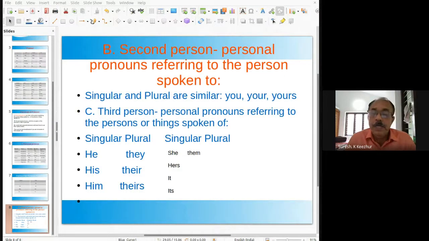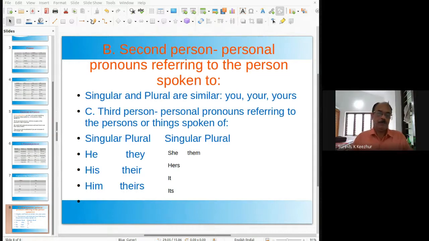We cannot see it very clearly, or it is farther away. Such persons or things are referred to with that in singular and those in plural.